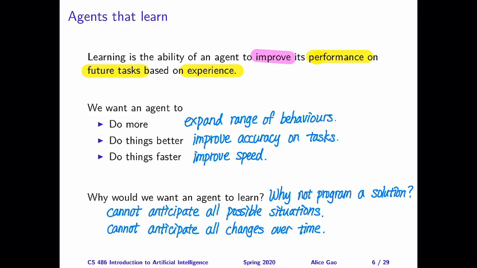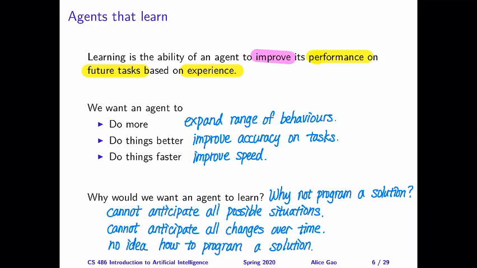Finally, when we encounter difficult problems, sometimes we have no idea how to program a solution. A good example is image recognition. We all know that humans have this innate ability to easily recognize objects in images, but it took researchers many, many years to figure out how to do this with an algorithm. So this is an example where without learning, we would get nowhere because we don't understand how our brains can easily recognize objects in images.